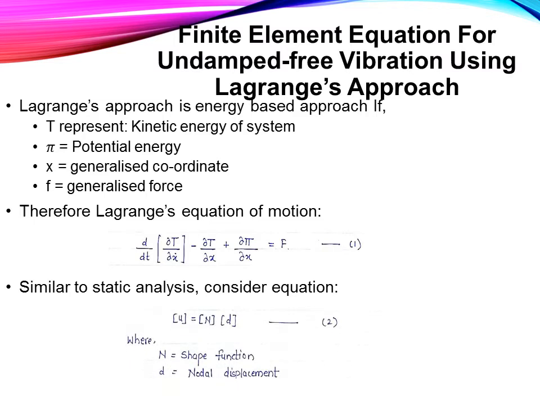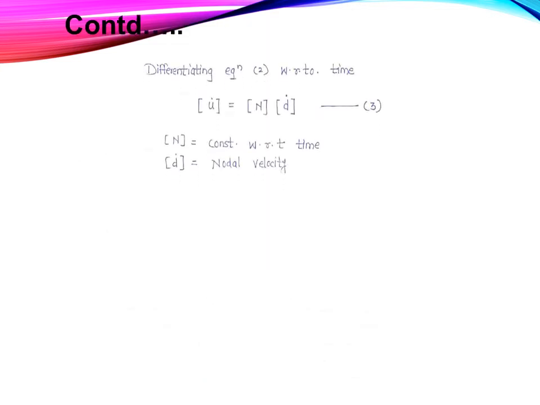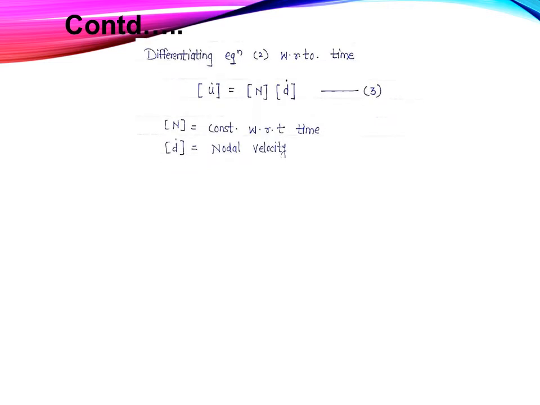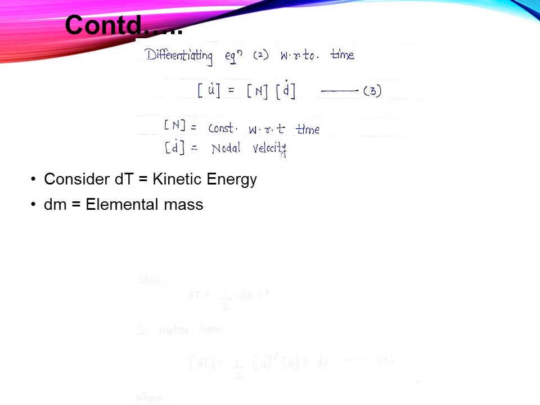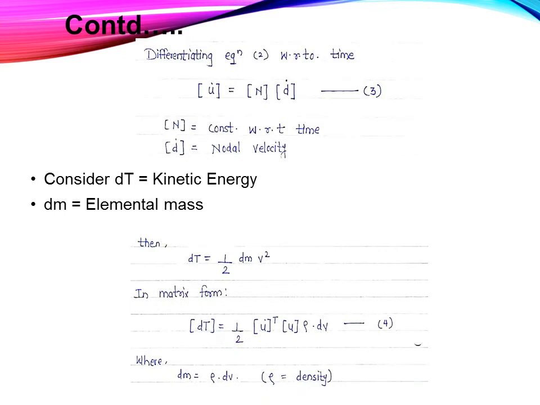Similar to static analysis, consider the equation in terms of the linear equation, that is u is equal to N D, where N is the shape function matrix and D is the displacement. Differentiating equation 2 with respect to time, u dot is equal to N into d dot, where N is the shape function, constant with respect to time, and d dot is the nodal velocity. Consider dT is the kinetic energy and dm is the elemental mass. Then dT, that is the kinetic energy, is equal to 1/2 dm into v square, where d is the delta. This is for the small element.